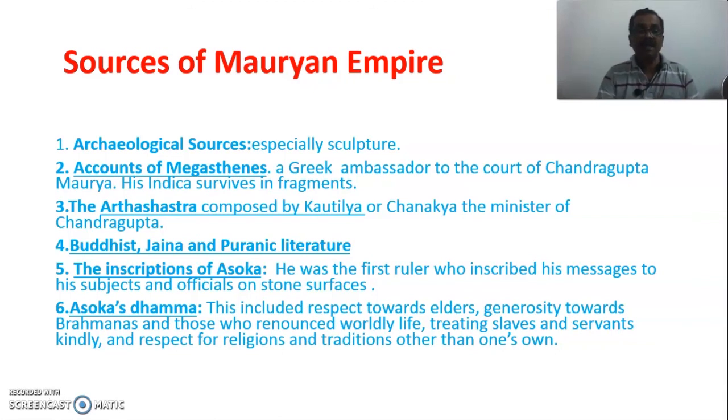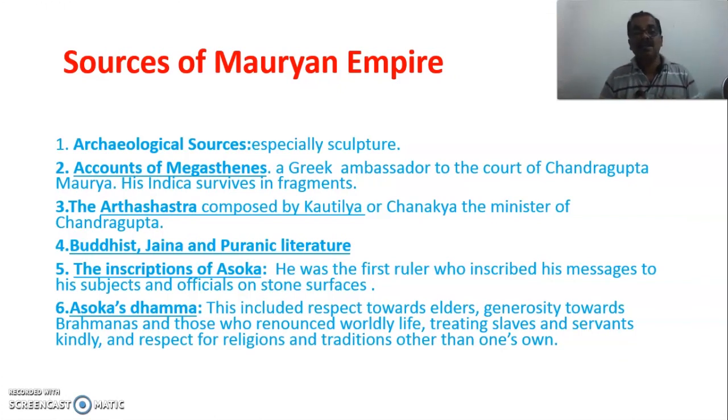And finally, the inscriptions of Ashoka. As you know, what is the specialty of inscriptions of Ashoka? He was the first ruler who inscribed his messages to his subjects, people and officials on stone surface. The stone was selected to project his information, and for a long period it could survive. That is the reason why he was the first emperor who practiced this system in our country.